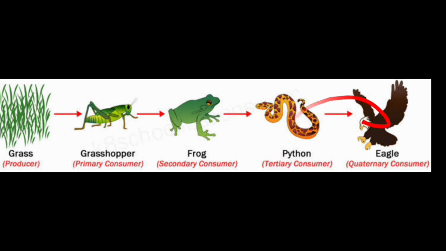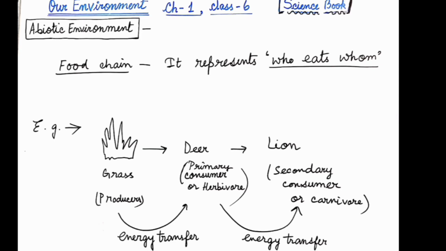Now the snake is eaten by an eagle. So the eagle is known as the quaternary consumer, that is, it is the fourth grade of consumer. So in this food chain we will always find the producer at the bottom level and the consumers at the topmost level. Okay, I hope it is clear.